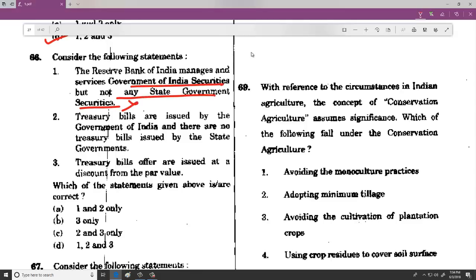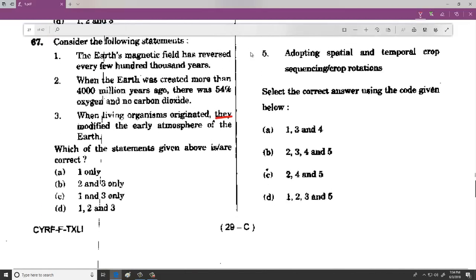So this option is wrong. Treasury bills are issued by the Government of India and there are no treasury bills issued by the state governments. So this statement is correct. And they are issued at a discount from the par value. Again the statement is correct. So the option is C, that is 2 and 3. I hope these are all factual data. You should be aware of this.